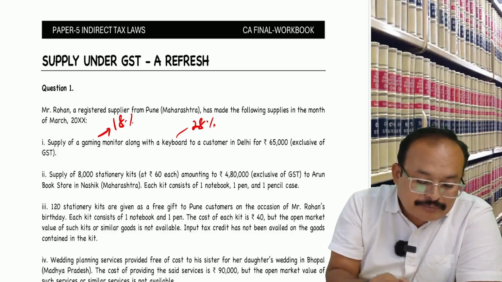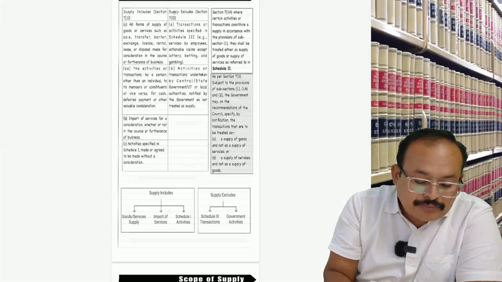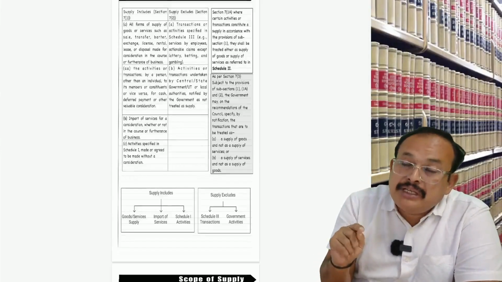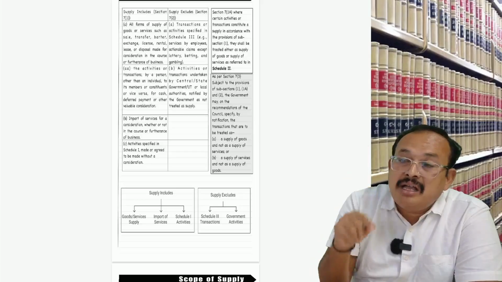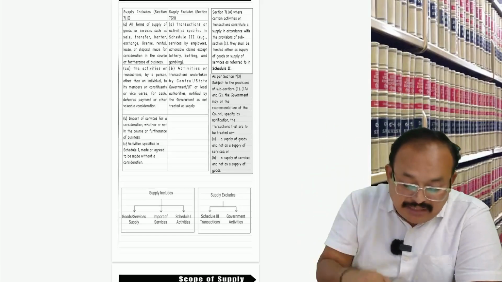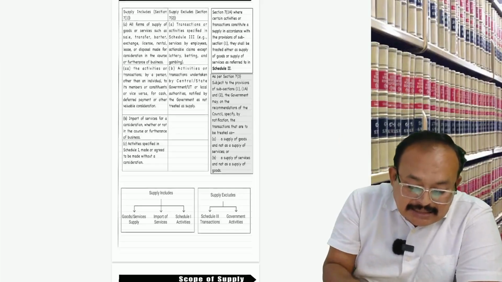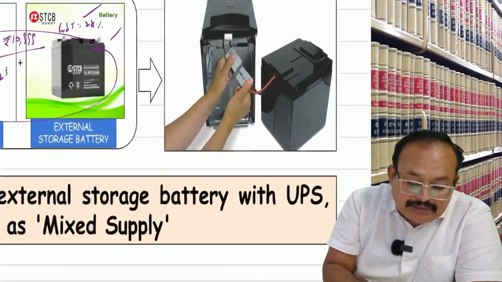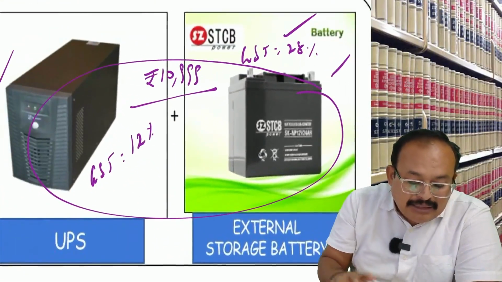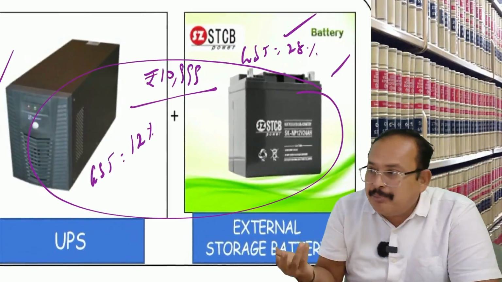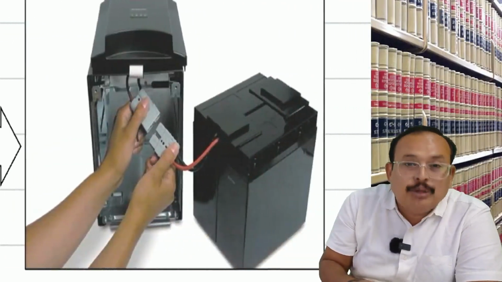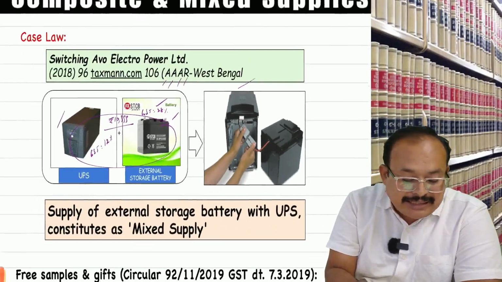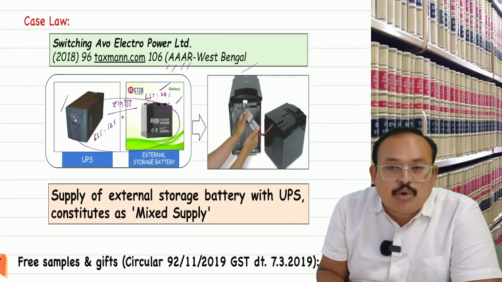Here, in the case of Switching AVO Electro Power Limited, the West Bengal Appellate Authority for Advance Ruling gave the ruling that where the items have an independent market and can be supplied separately, the UPS separate and the external battery separate, but now supplying both together is a mixed supply.